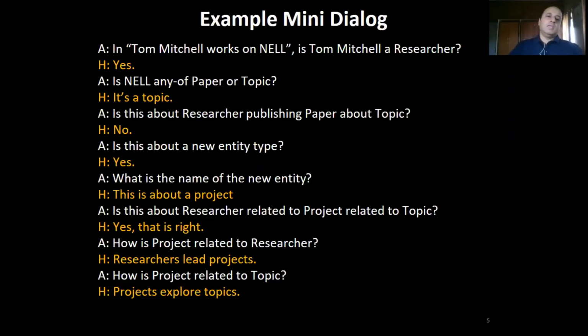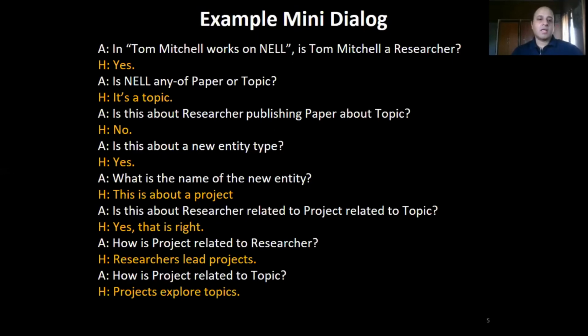Okay. In this slide, we see an example mini dialogue on a natural language statement that consists of a series of 8 mini queries, and they together obtain the path for the statement in pieces. Here, the agent is already aware of the researcher entity type, and in the first query, it asks the expert whether Tom Mitchell is of the researcher entity type. In the second query, it focuses on Nell and asks whether this is of type paper or topic.